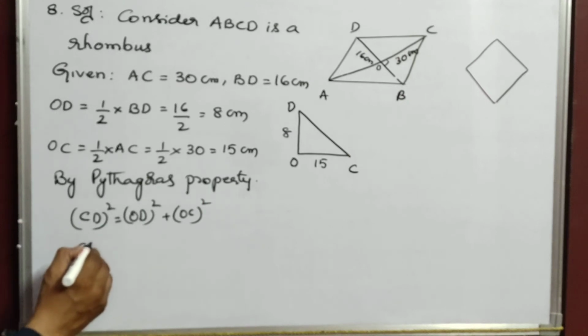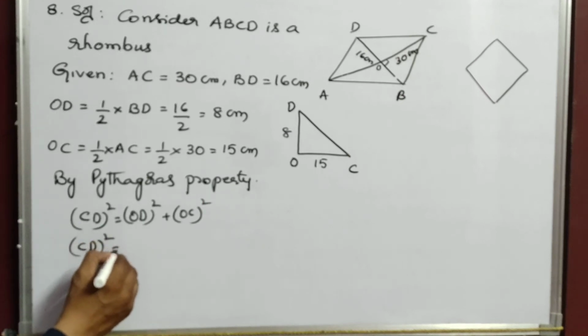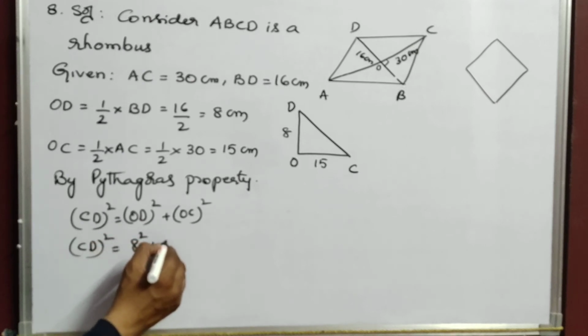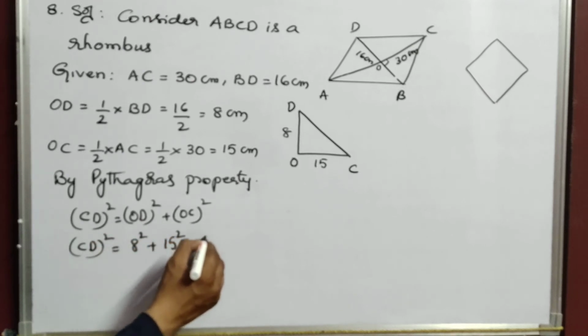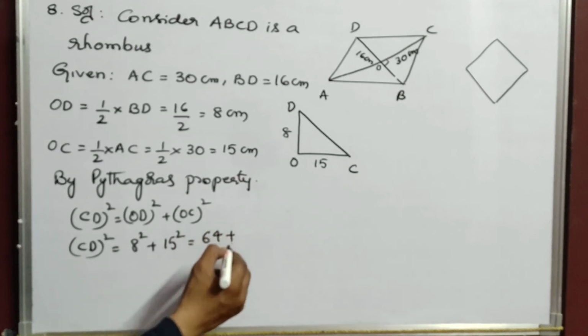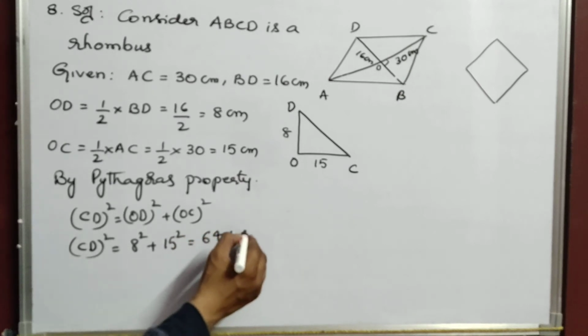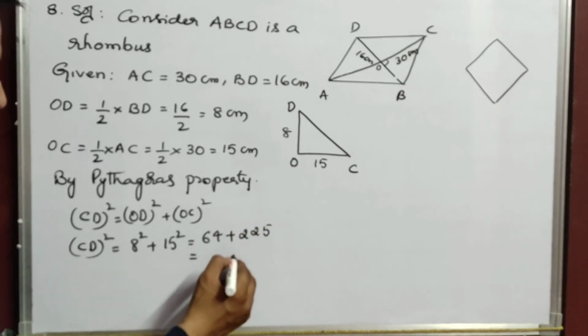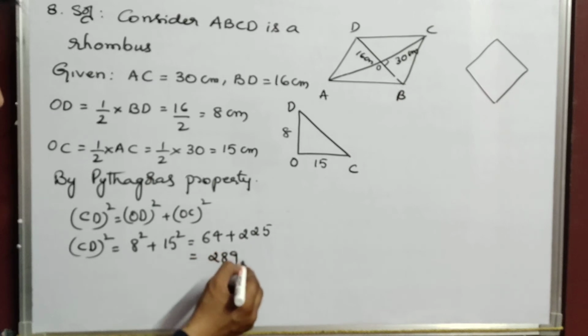CD we don't know. OD is 8, square. OC is 15. So 8 eights are 64. 15 fifteens are 225. So 4 plus 5 is 9, 6 plus 2 is 8, 289.